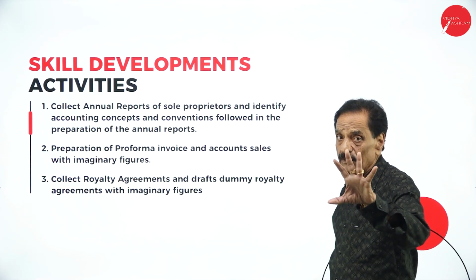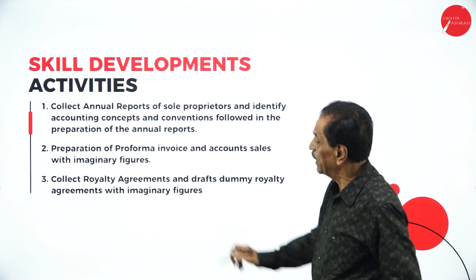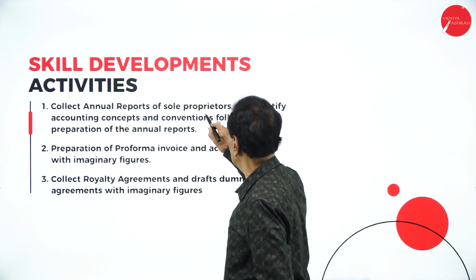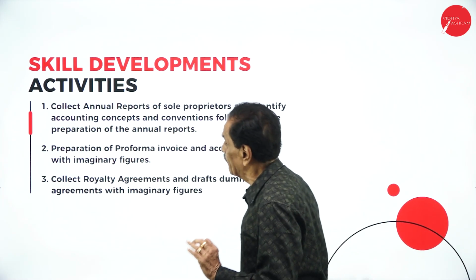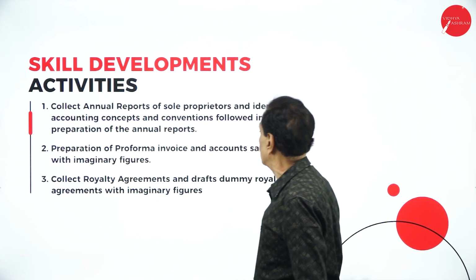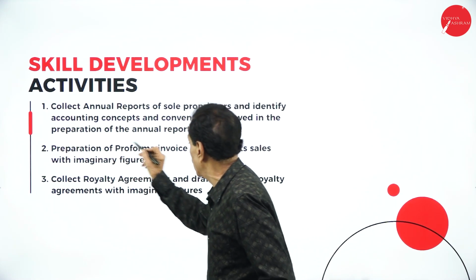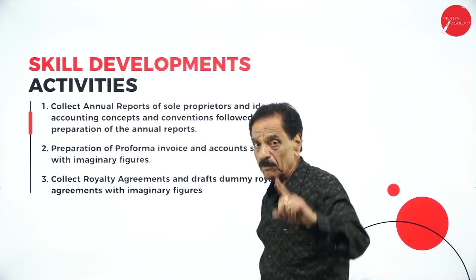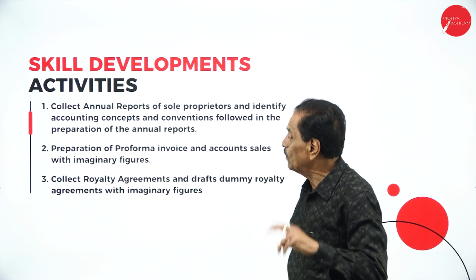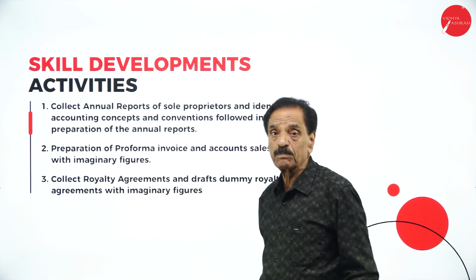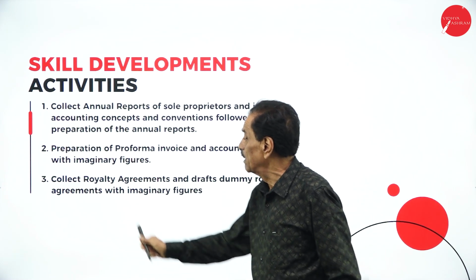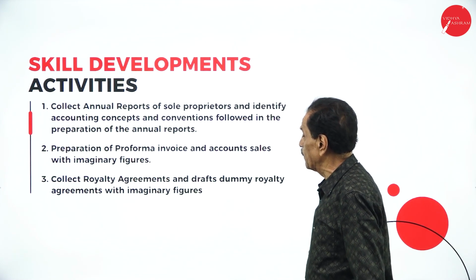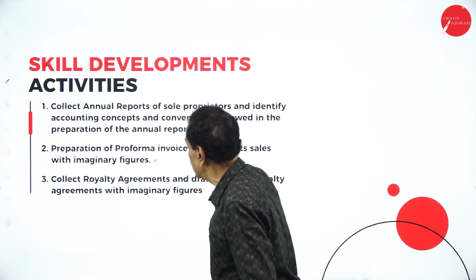What skill development do you have to do here? One is to collect the annual reports of a sole proprietor and identify accounting concepts and conventions followed in the preparation of the annual report. You have to convey what the concepts and conventions are. Preparation of a pro forma invoice and account sale with imaginary figures.